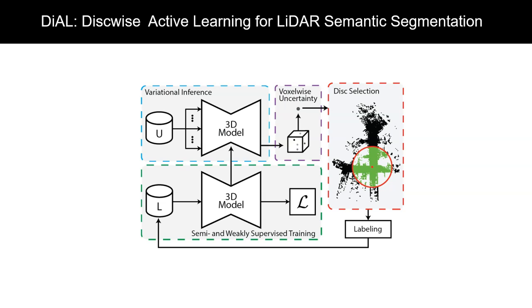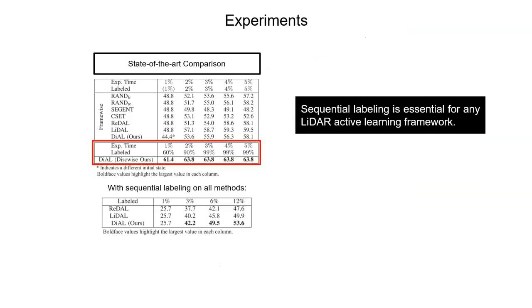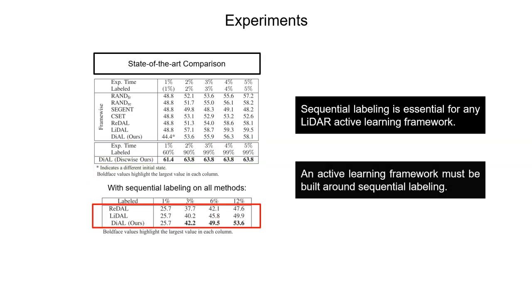With DIAL, we demonstrate 2 key insights. First, when comparing the current active learning approaches on time spent labeling rather than the number of points labeled, we show that sequential labeling is essential for any active learning framework. Furthermore, even if we adapt previous state-of-the-art methods with sequential labeling, our proposed strategy performs significantly better, illustrating that an active learning framework must be built around this core technique.